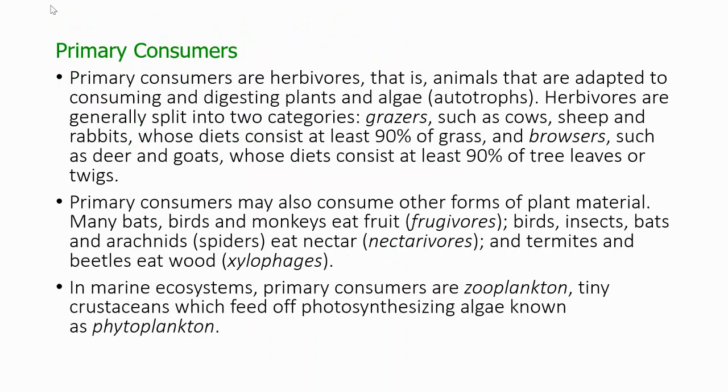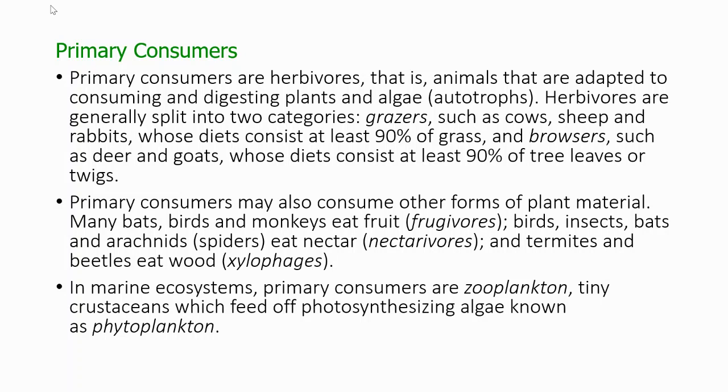Primary consumers. Primary consumers are herbivores, that is, animals that are adapted to consuming and digesting plants and algae. Herbivores are generally split into two categories: grazers, such as cows, sheep, and rabbits, whose diet consists of at least 90% grass, and browsers, such as deer and goats, whose diet consists of at least 90% tree leaves or twigs. Primary consumers may also consume other forms of plant materials.